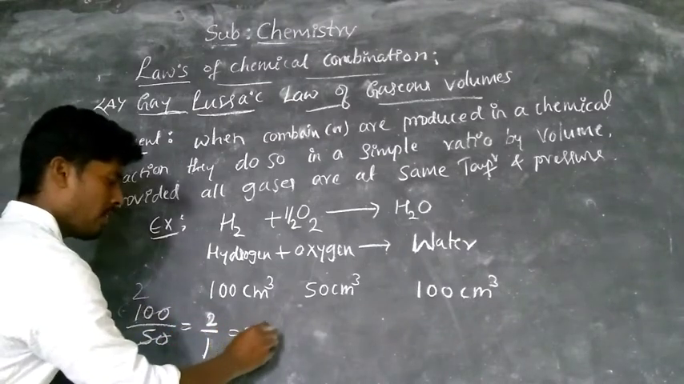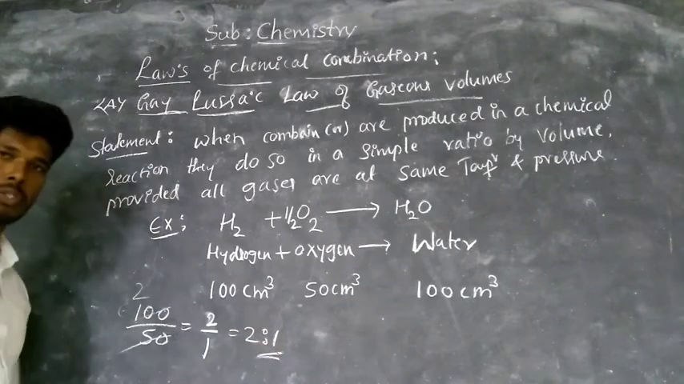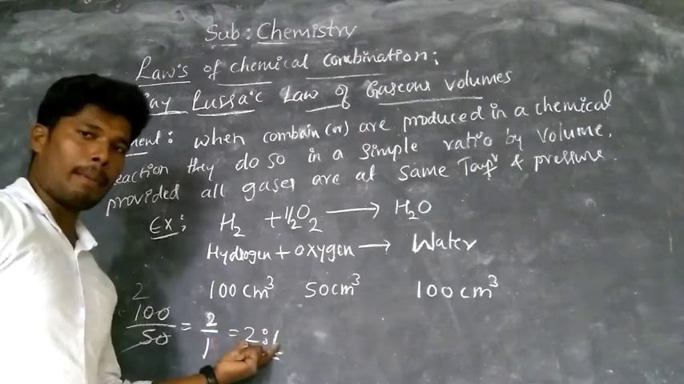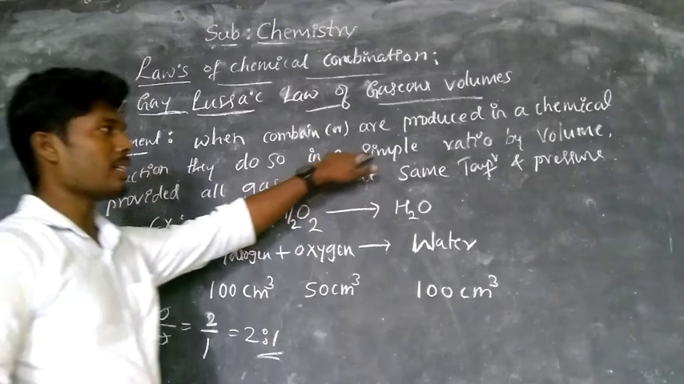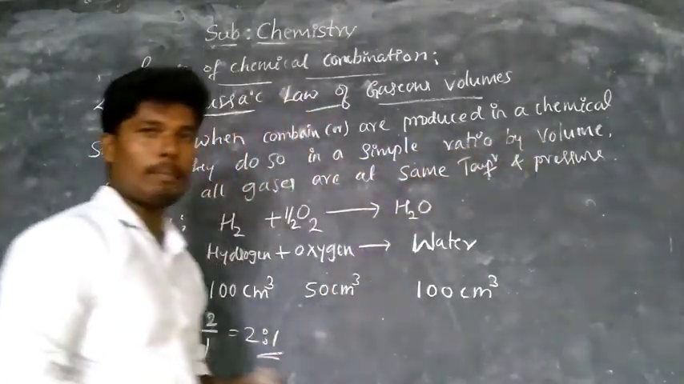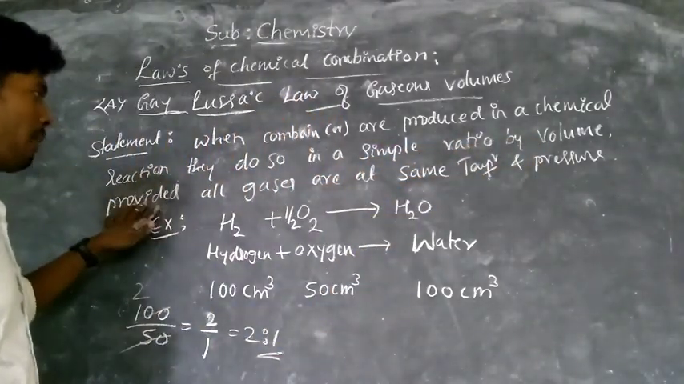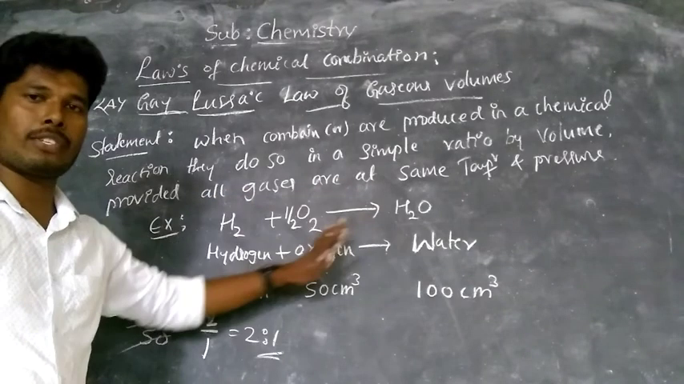That can be written as a 2:1 ratio. You get a simple whole number here. That only says that there is a simple ratio by volume, provided all gases are at the same temperature and pressure.